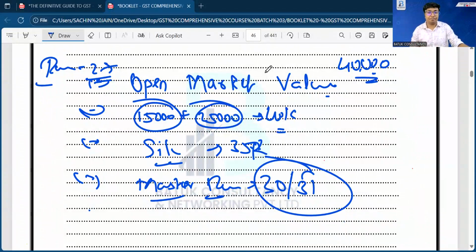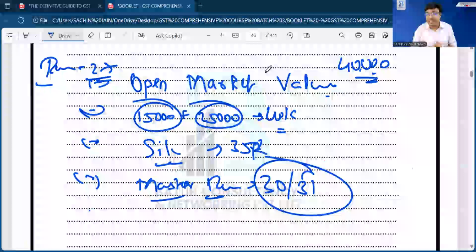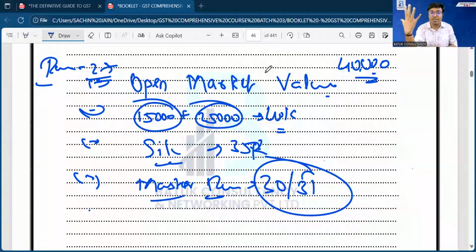We'll also discuss how you can decide the value in case of second-hand goods, how you can decide the value in case of pure agent. All these things we are going to cover in our next session tomorrow sharp at 7 p.m. So I request each one of you, please be there sharp at 7 p.m. and we'll also start our discussion on the heart of GST, that is input tax credit, in our session tomorrow.